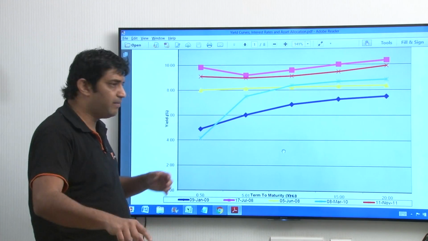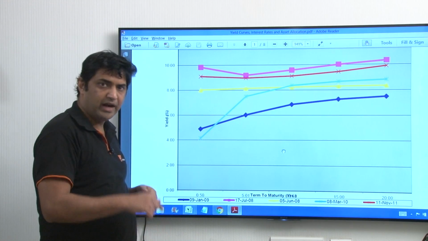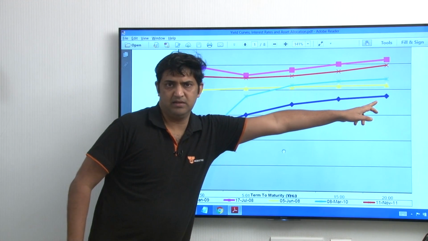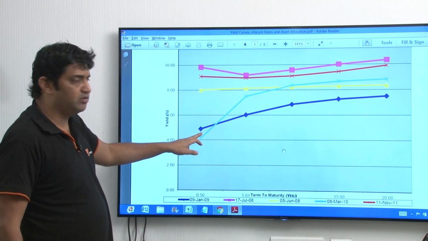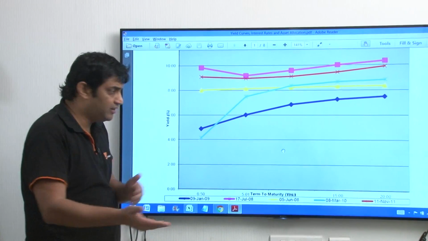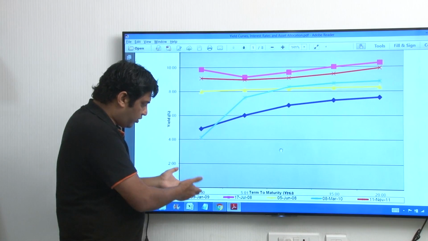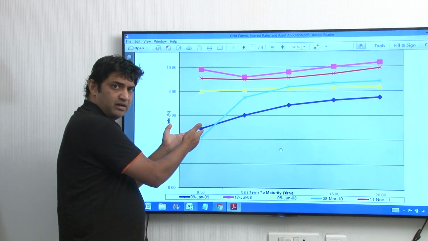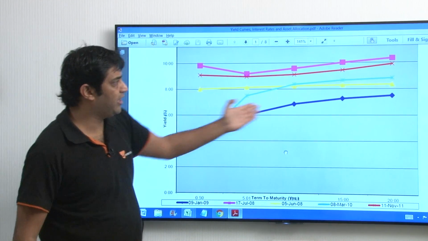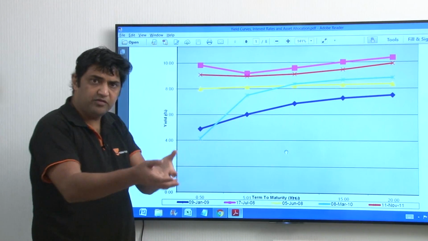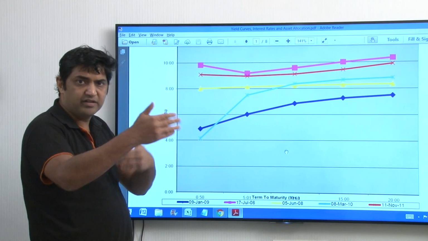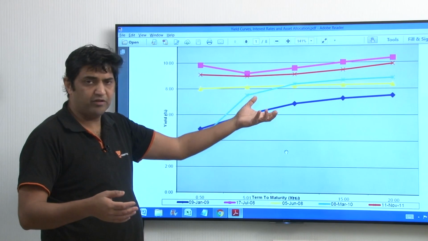Now also understand, by the time 2008 ended and 2009 dawned, the shape of the yield curve was this. This is known as a normal yield curve. Banks borrow cheap and lend dear. This is what was happening. Banks were borrowing at 0.5% and banks were giving loans happily at 8%. So banks were borrowing for the short term and lending for the long term, and interest income was there for the banks.